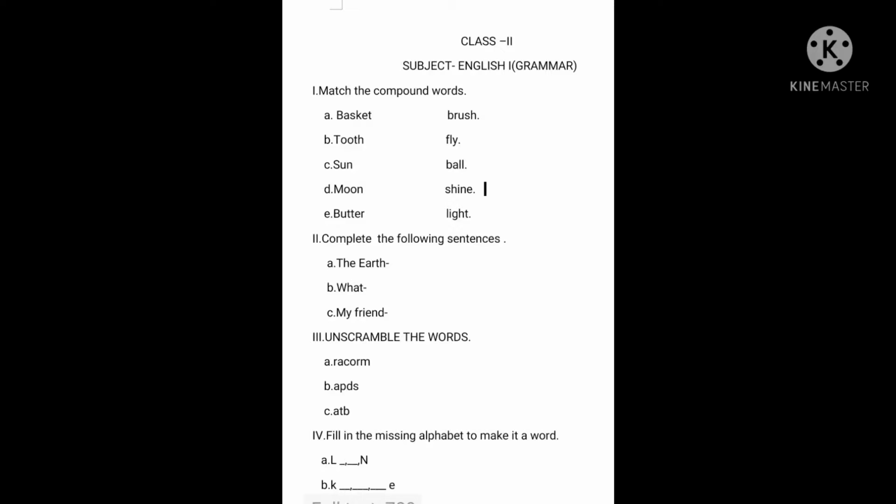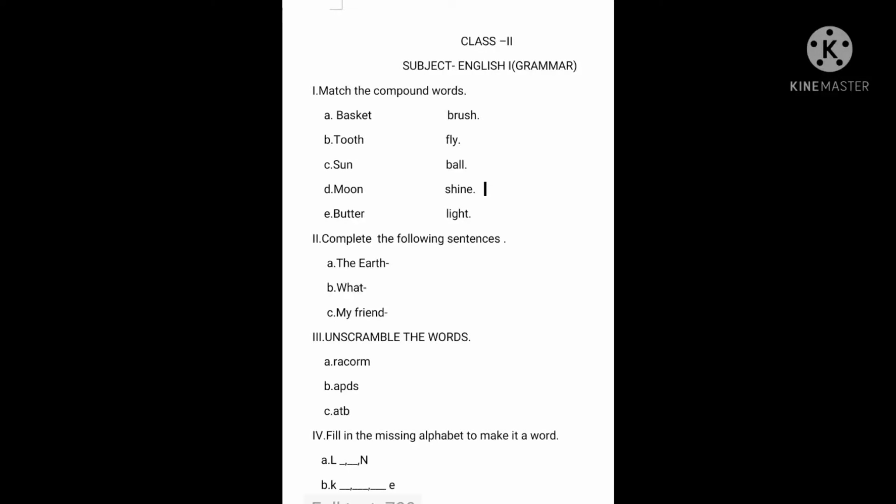Next one is complete the following sentences. So children, you have to write down the correct words to complete the sentences. And it must be a meaningful sentence. First one is the earth. Second one, what? Third one, my friend.